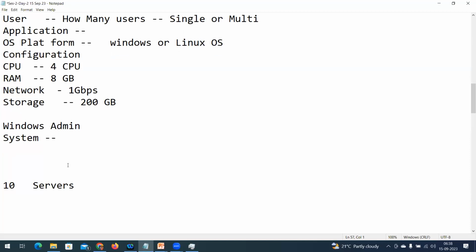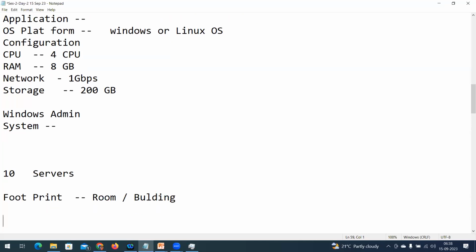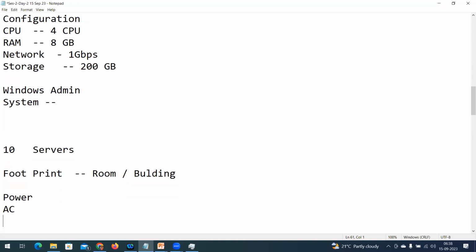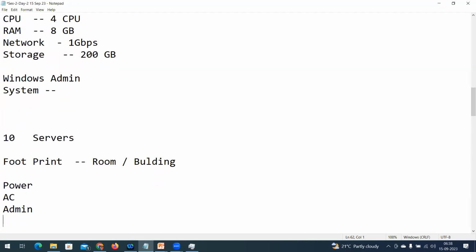For these 10 servers, you need to plan the footprint, meaning where to place them. I need a room, a building. What else do I need to provide? Power for 10 systems, AC, and admins to manage them.